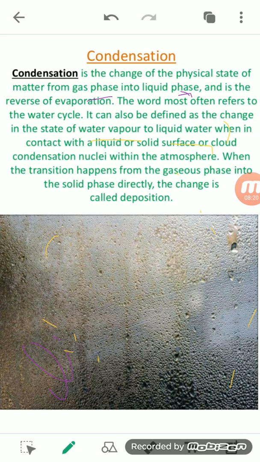Why is it so? Because the water vapor starts moving upward. The atmosphere is cold, so when this hot water vapor comes in contact with the cold air, it again gets converted into water droplets. You can see in this picture, water droplets are here. So this is the process of condensation.